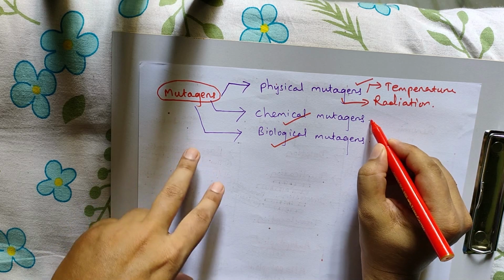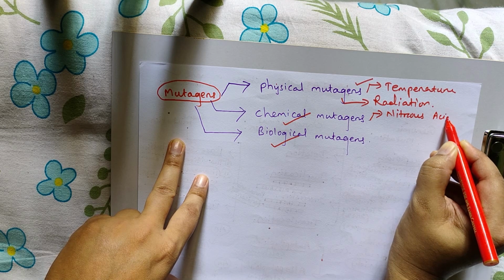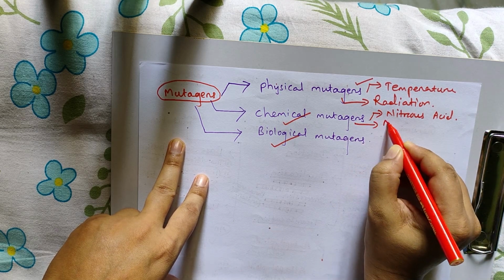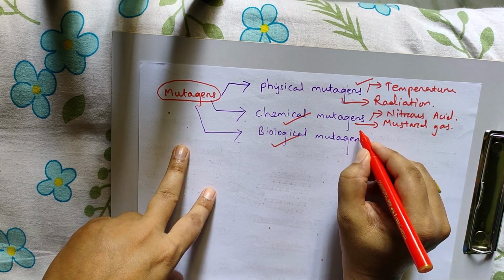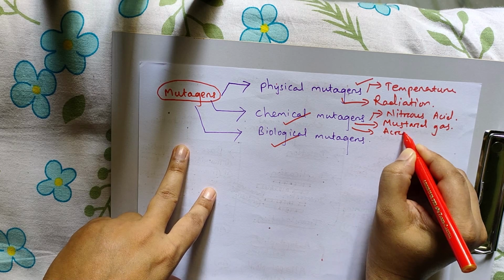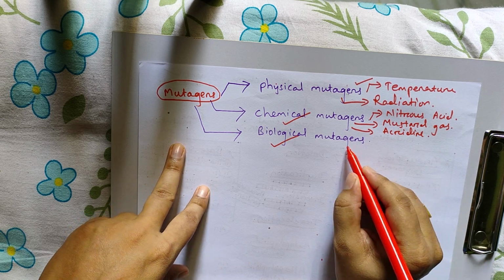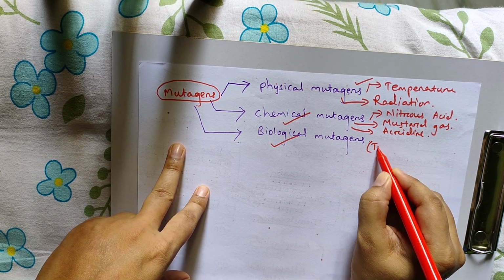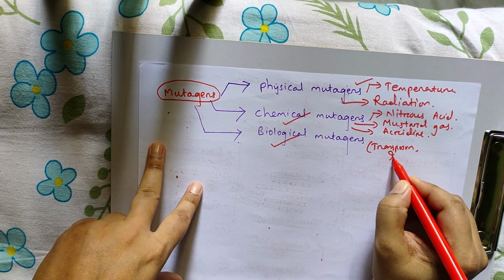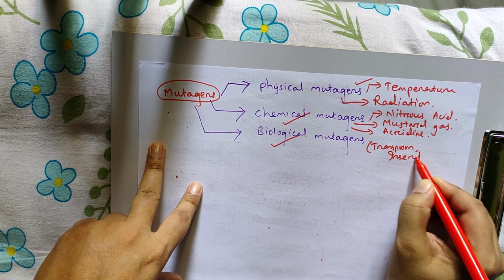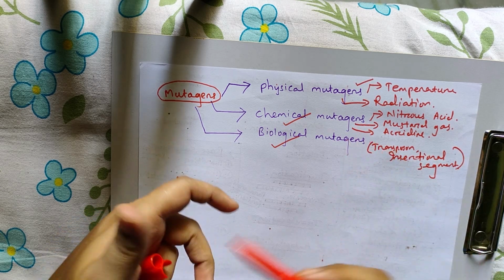Chemical mutagens: nitrous acid, mustard gas, acridine. Biological mutagens: transposons, insertional segments.